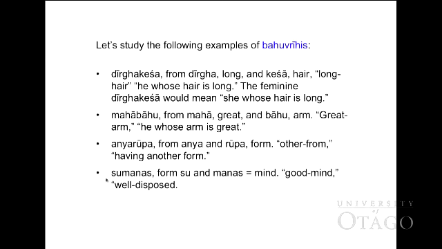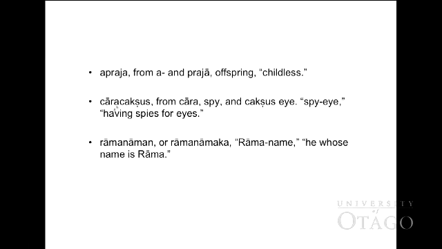Sumanas. Su means good, manas, mind. Sumanas, good mind, or well disposed. Aprajā, prajā-less, means childless. Prajā means offspring, subjects, or children. So prajā means cherish. Jālacakṣus. Jāla means spy.